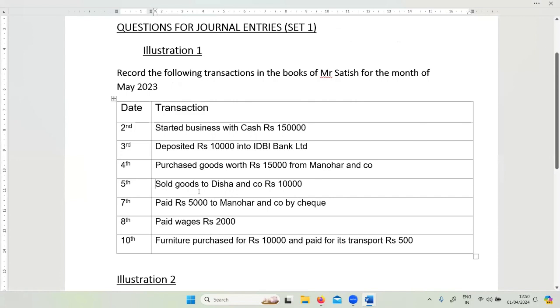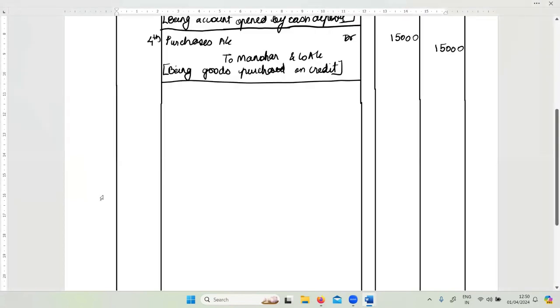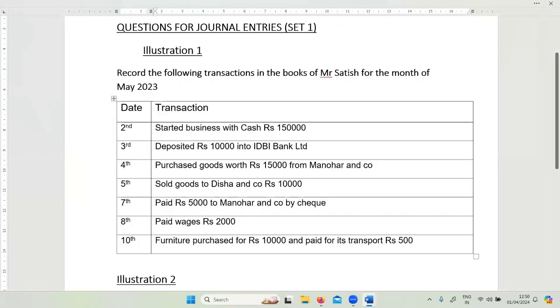It is saying sold goods to Disha and Company, 10,000. So now again, Disha and Company and goods are the two parts of the transaction. Disha and Company and goods, or in this case it is sales. Why sales? Because they are saying very clearly sold goods to Disha. Can you see here?